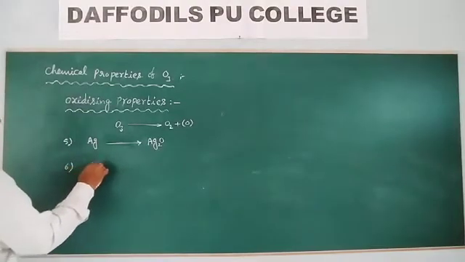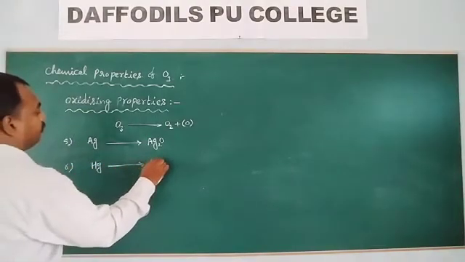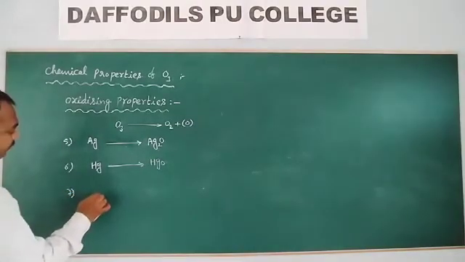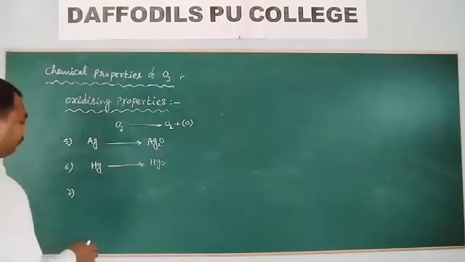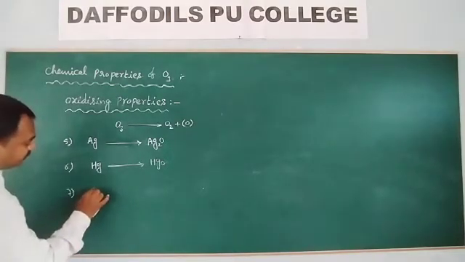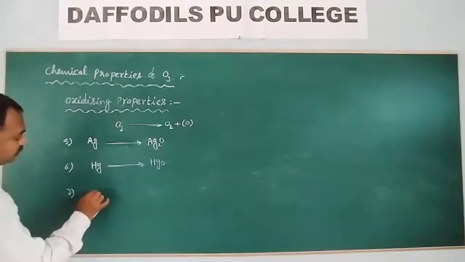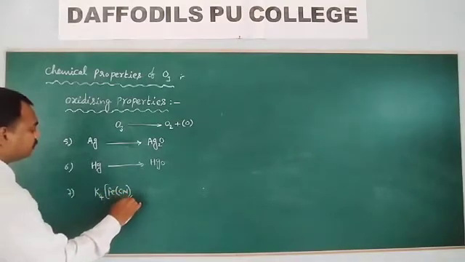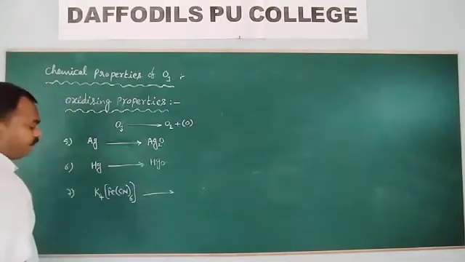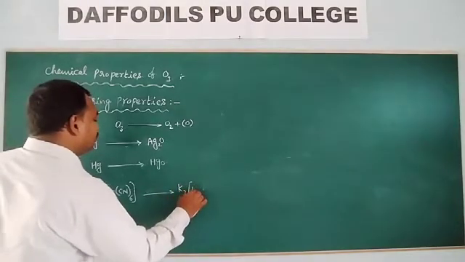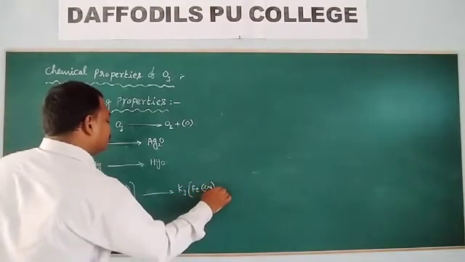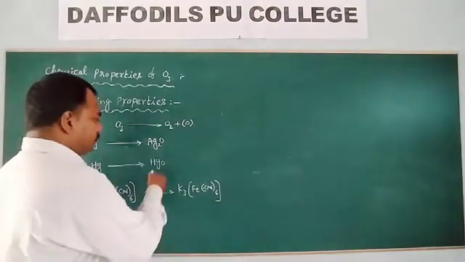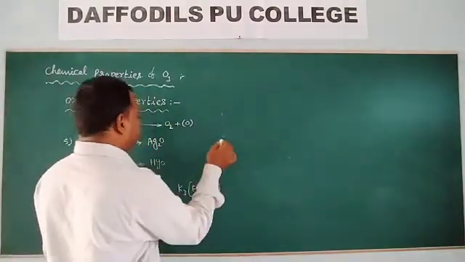It also oxidizes mercury to mercuric oxide. It also oxidizes potassium ferrocyanide, K4[Fe(CN)6], to potassium ferricyanide, K3[Fe(CN)6]. All these are oxidation properties of ozone.